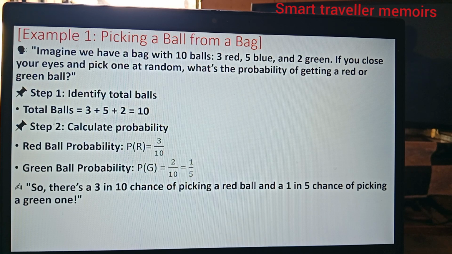Step 2 is to calculate the probability asked. Because you have been asked for the probability of getting a red or a green ball, the probability of getting a red ball is P(R) = 3 over 10, because there are 3 out of 10, and the probability of getting a green ball is 2 out of 10, which is 1 over 5, because there are 2 green balls. So there is a 3 in 10 chance of picking a red ball and a 1 in 5 chance of picking a green one.